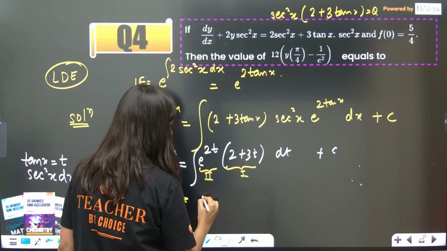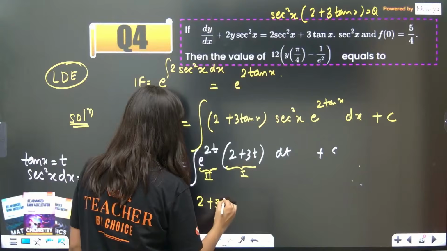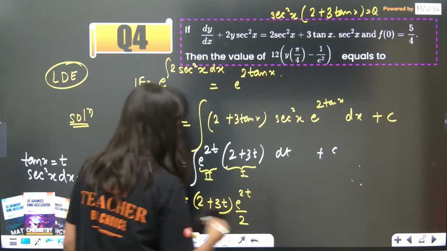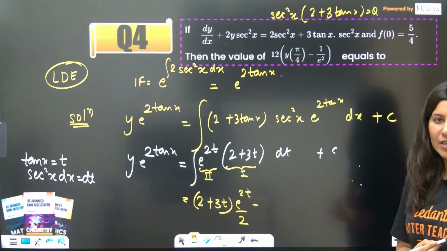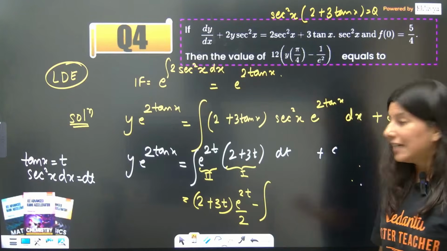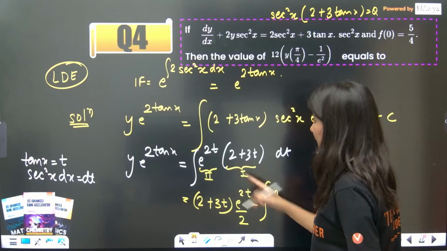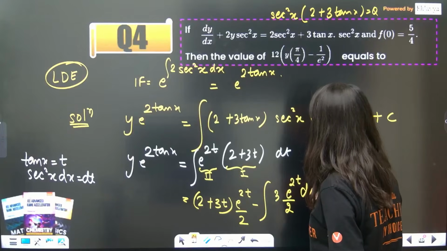First function is kept constant, integration of second, e^(2t)/2, minus integration of derivative of first function times integration of second. So derivative of first function is 3, integration of second is e^(2t)/2, and this is your dt.